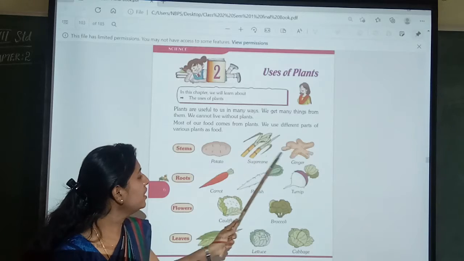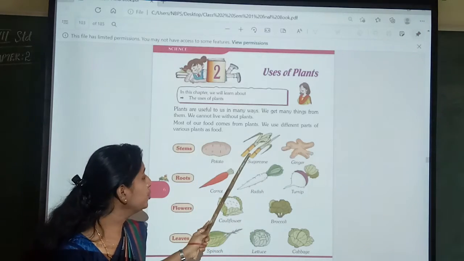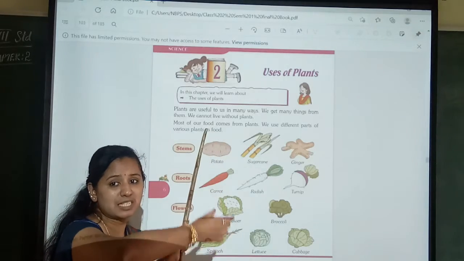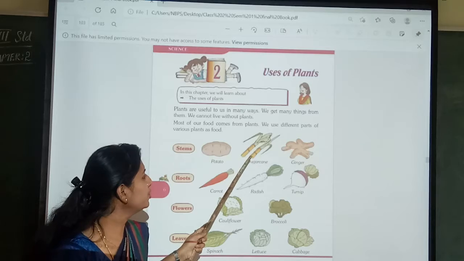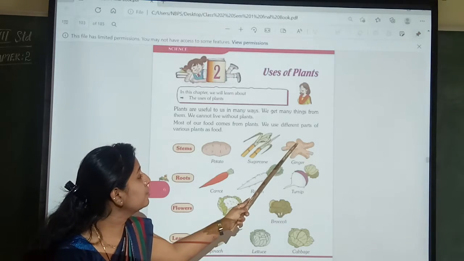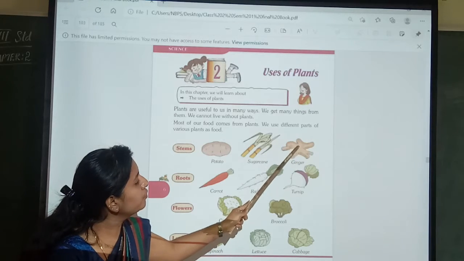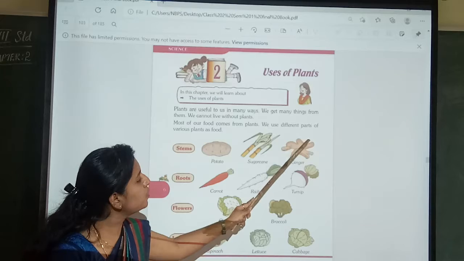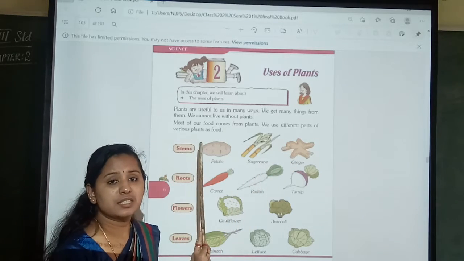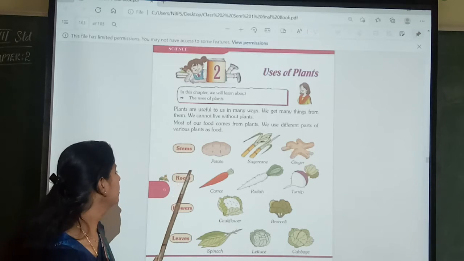So this is sugarcane, ginger. All these are stems we are going to eat. And sugarcane also, we eat the stem for the juice, no? You will get the juice from that stem itself, right? That is called sugarcane. And ginger also is a stem. You can see the buds and small buds in ginger also. That reproduction of plants will happen in this, small plants will grow in this also. So these are the stems which we are going to eat.